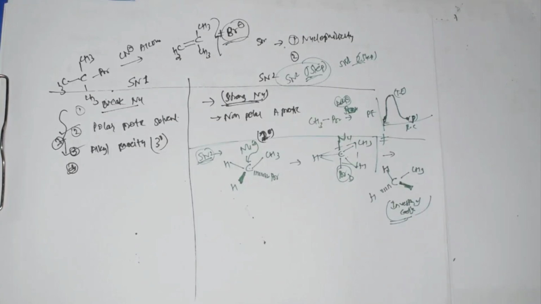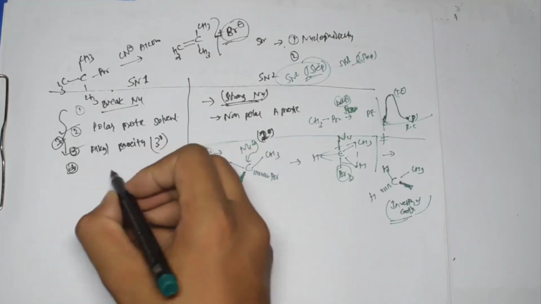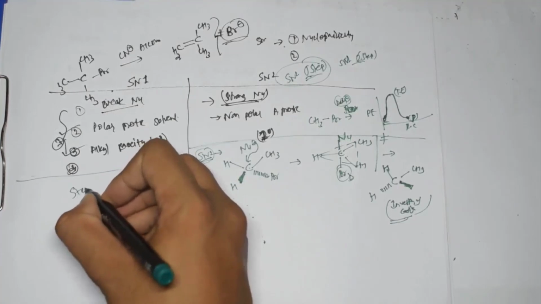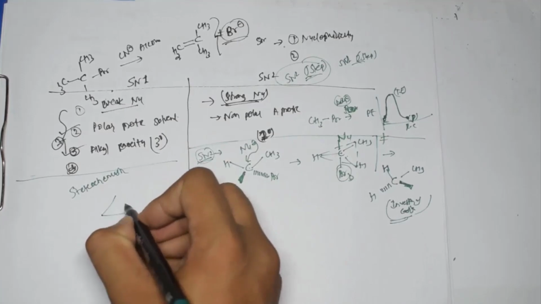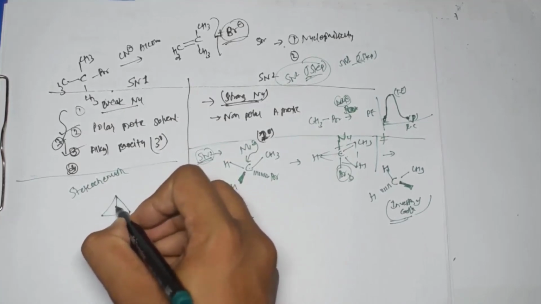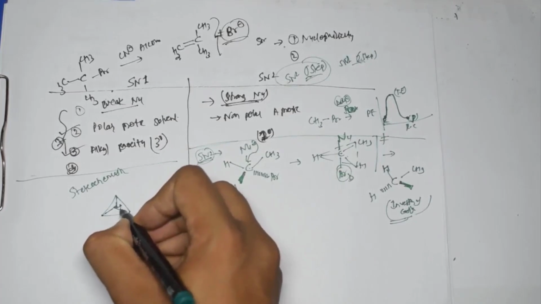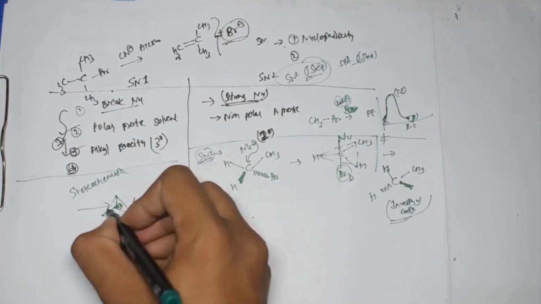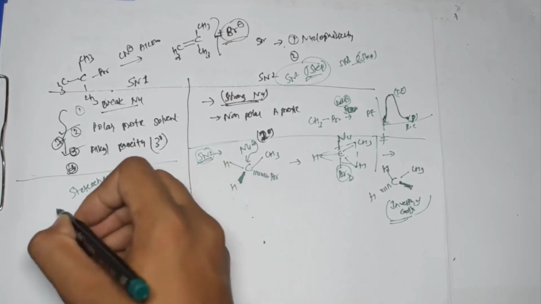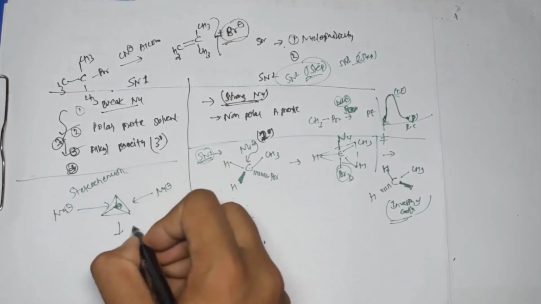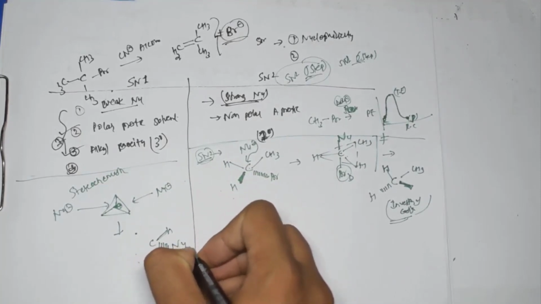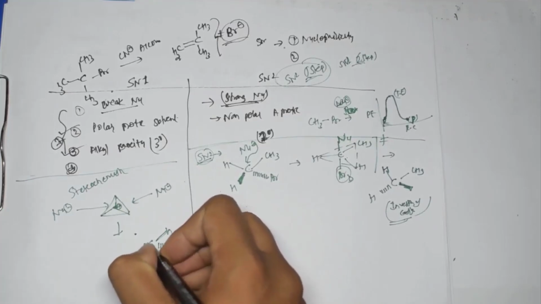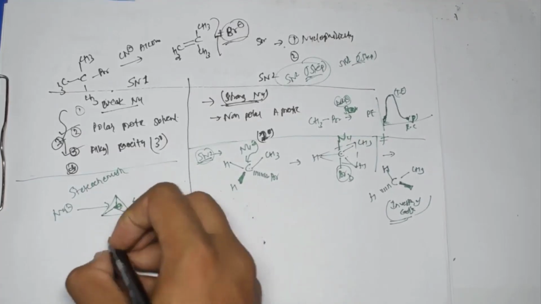Now if I talk about the stereochemistry of SN1 reaction, in that case what happens? Stereochemistry of SN1 reaction. Once the carbocation is formed, in this case what is the thing which we have over here? Once this carbocation is formed, it is possible to attack from this side and also it is possible to attack from this side. So that is the reason actually why we get two kinds of products. And here I can write like this. In one case the nucleophile will be below the plane, and in one case the nucleophile can be above the plane.